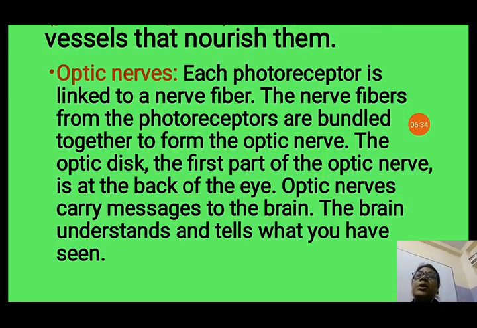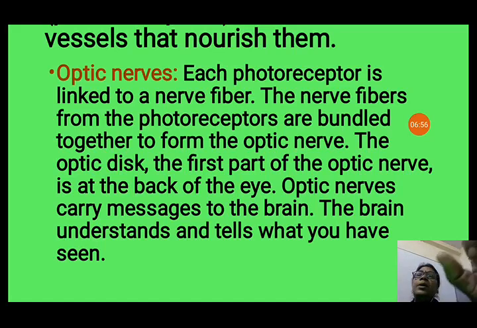The optic nerves. Each photoreceptor is linked to a nerve fiber. Without the nerve, we cannot feel any sense. The nerve fibers from the photoreceptors are bundled together to form the optic nerve. The optic disc, the first part of the optic nerve, is at the back of the eye. Optic nerves carry messages to the brain.